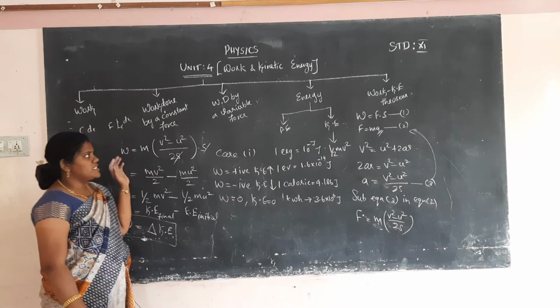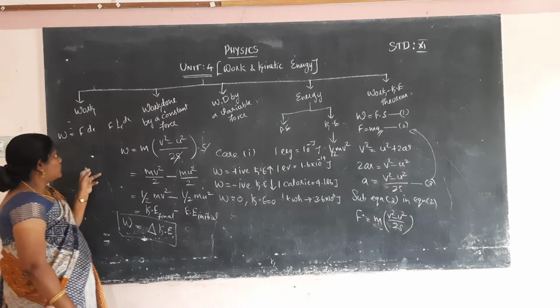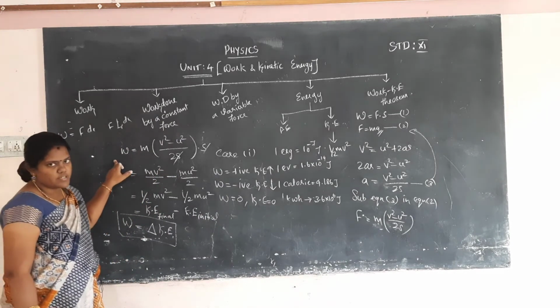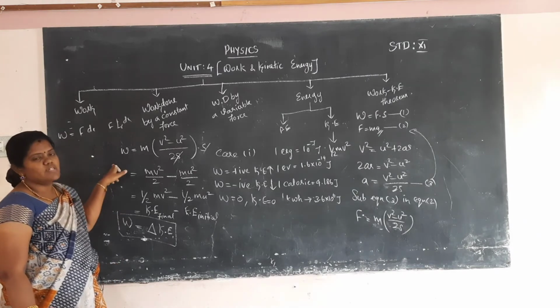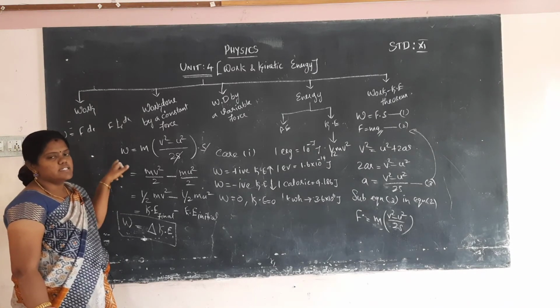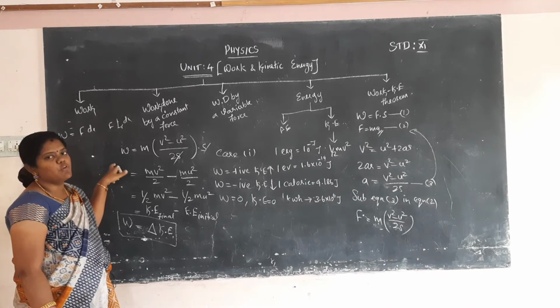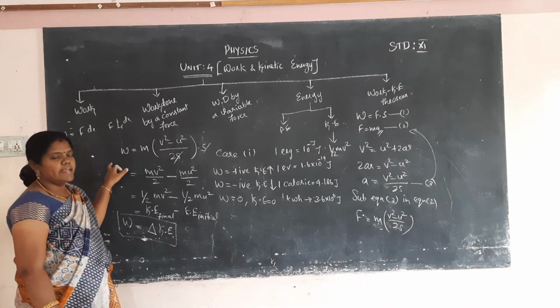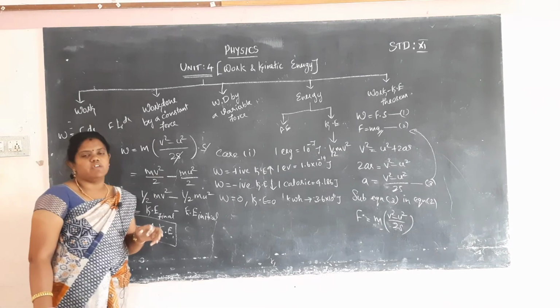In today's session I explained what is work and what is the work done by a constant force. First, what is work, what's the formula for work. Work is equal to force into displacement, so force dot dr. So dot dr, automatically F dr cos theta we have to change.